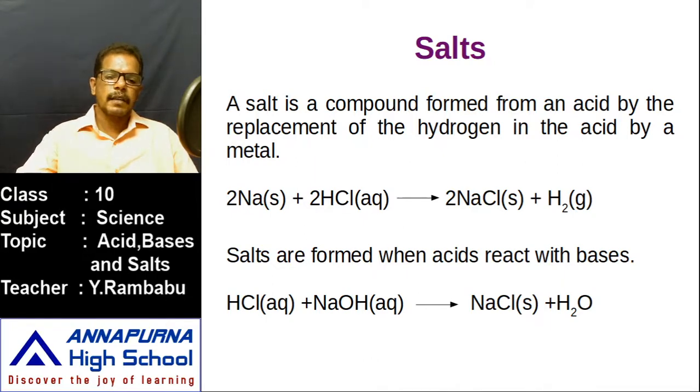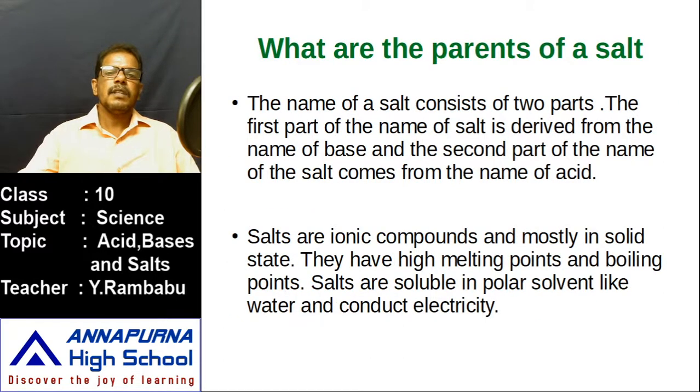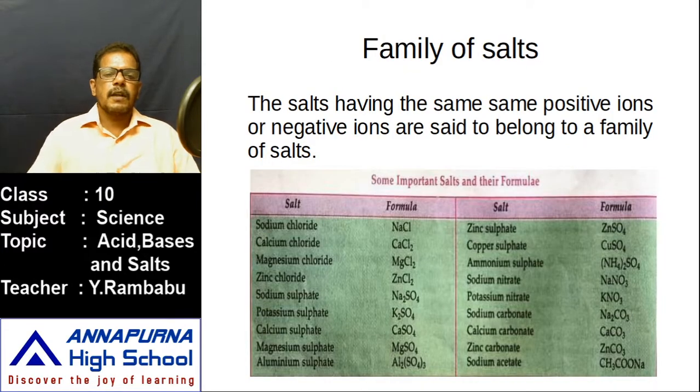Then how many salts are there? So many salts. For example, some of the salts are given here. Sodium chloride, calcium chloride, magnesium chloride, zinc chloride, all these are examples of salts. Observe these chemical formulas: sodium chloride is NaCl, calcium chloride CaCl2, magnesium chloride MgCl2, zinc chloride ZnCl2, and so on. In the same manner, zinc carbonate ZnCO3, sodium acetate CH3COONa. These are some important salts and their formulas.